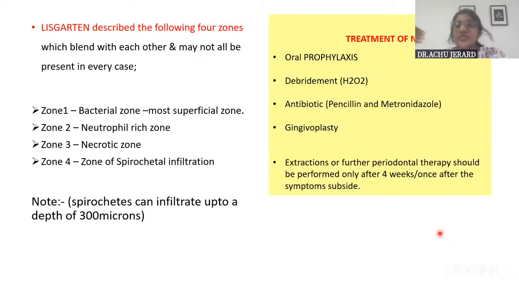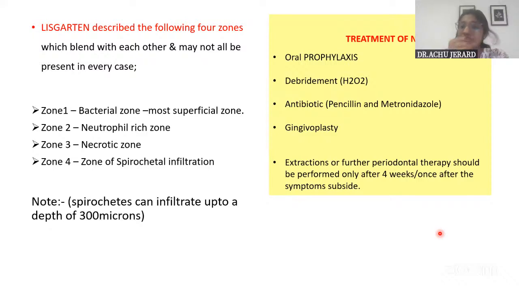Okay, which includes the first zone, the most superficial zone, as the bacterial zone. And then beneath the bacterial zone, you will have the neutrophil zone, beneath which you have the necrotic zone, and the most inside, in the depth, you have the spirochetal zone. Because those organisms, spirochetes, have a high ability of depth penetration, that is why they are found in the deepest part. And the most superficial is the bacterial zone with other bacteria and some of the spirochetes. Okay. So these zones also you should be thorough with, and you should give them in the answer.